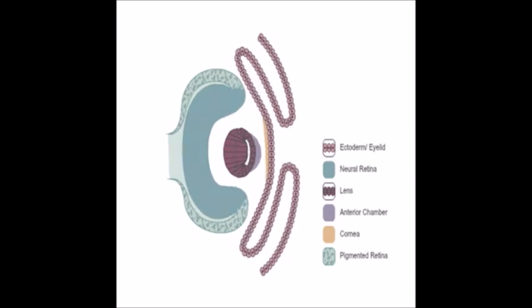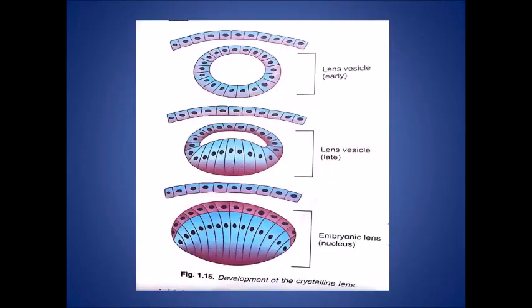Now in the lens, the posterior part of the lens vesicle transforms into elongated, slender primary lens fibers. These new cells fill in the previously hollow structure, and about 4 weeks later, more lens fibers develop, and this time from the anterior wall of the lens vesicle, and these are known as the secondary lens fibers.